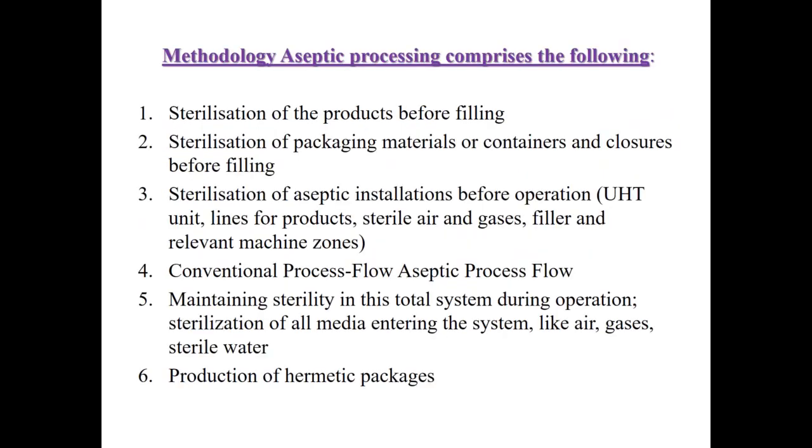That is the methodology for aseptic processing. First is sterilization of the product before filling. Second is sterilization of packaging materials or containers or enclosures. Third is sterilization of aseptic installations before operation. Fourth is the conventional process, that is the flow aseptic process. Fifth is maintaining sterility in the total system during operation, that is sterilization of all media entering the system like air, gases and sterile water. Sixth is production of hermetic packages.